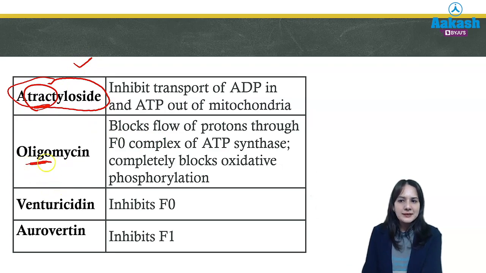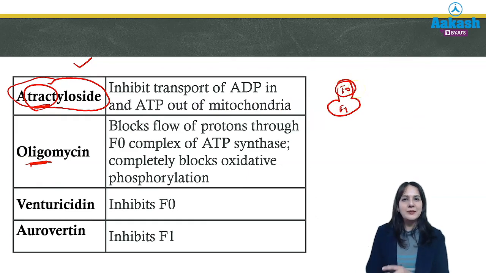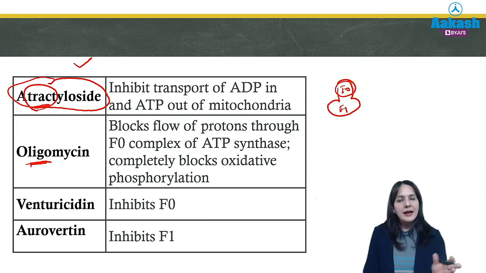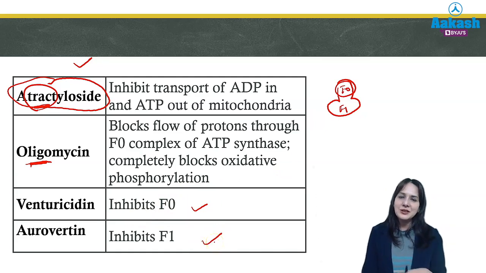Similarly, oligomycin, we know that the fifth complex has two parts. One is FO and one is F1. So the FO part is blocked by oligomycin, so that the protons are not transported and there is no ATP synthesis. From the name, oligomycin blocks the FO complex only, hence the name. Some other drugs like venturicidin inhibit FO and aurovertin inhibits F1. So these are the inhibitors which are very frequently asked and you should remember.